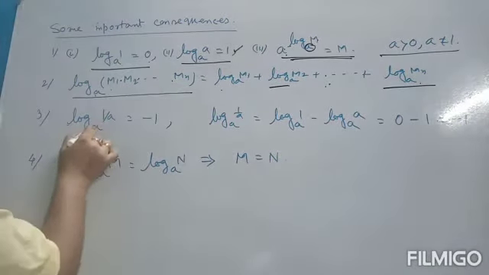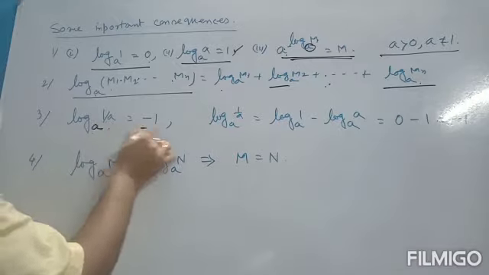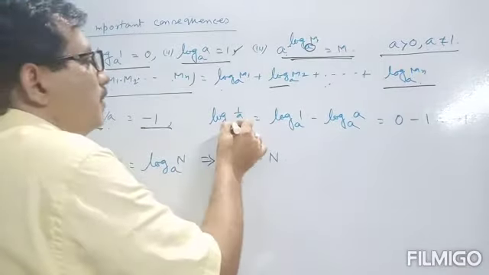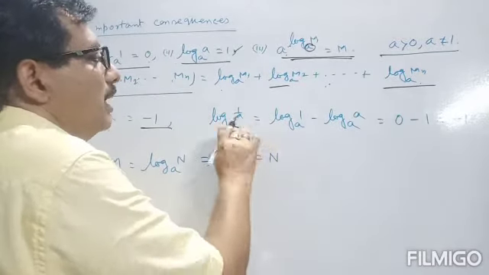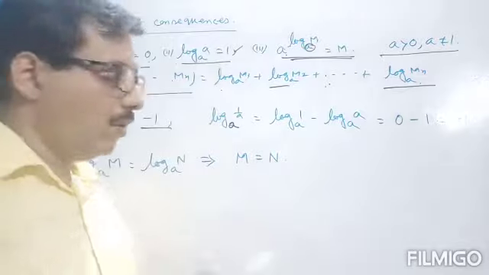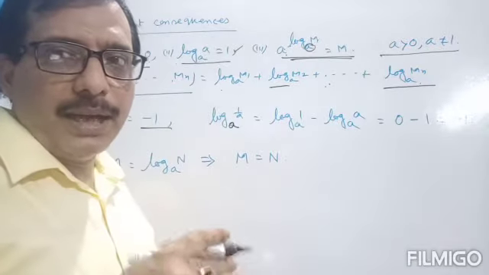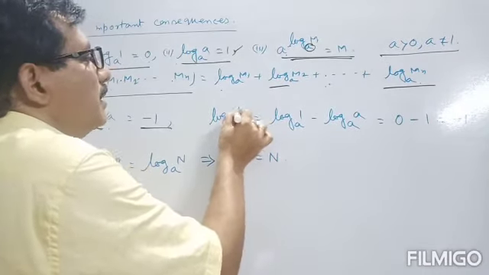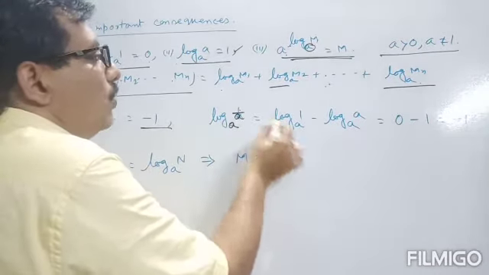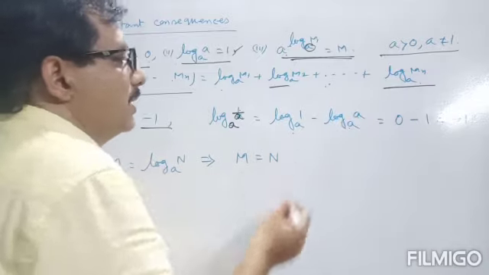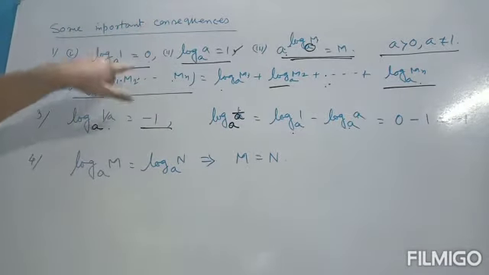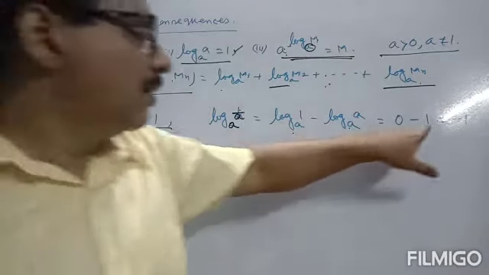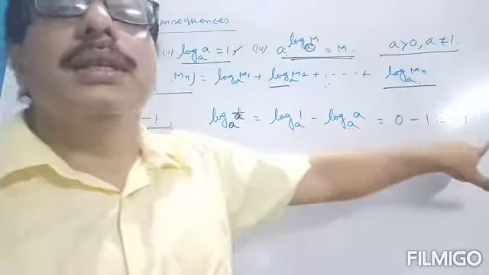Next, log of 1 by a to the base a is equal to -1. You can prove it very easily. We can write it using the log m by n formula: log m by n is equal to log m minus log n. Here instead of m it is 1 and instead of n it is a. So log 1 to the base a minus log a to the base a. The value of log 1 is 0 and log a to the base a is 1. So 0 minus 1, that is -1.